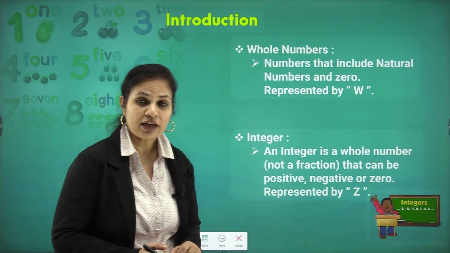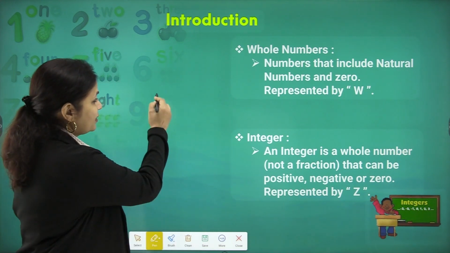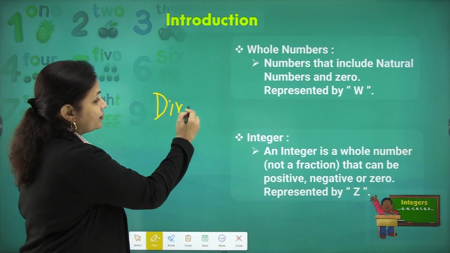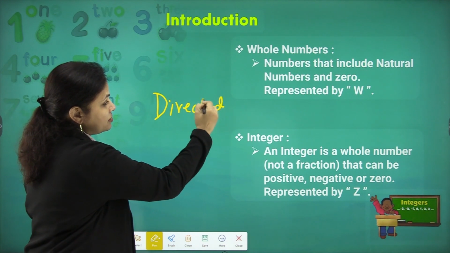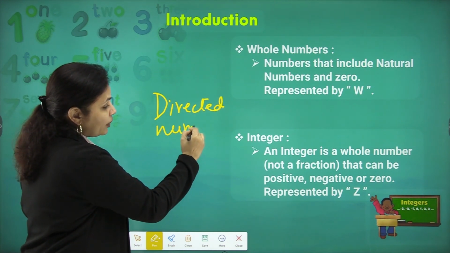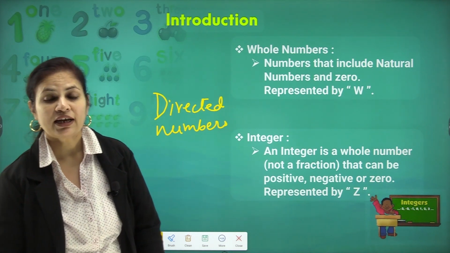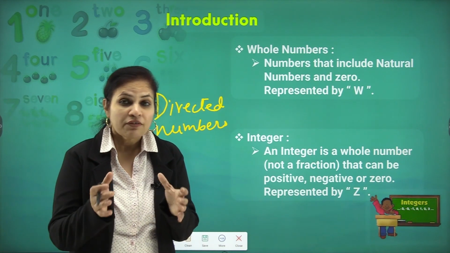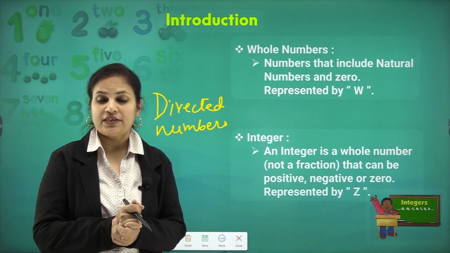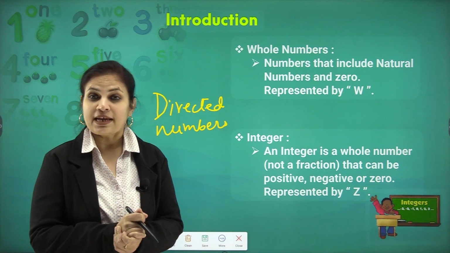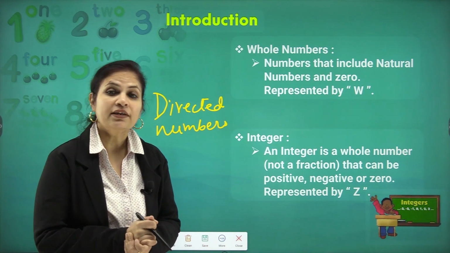These negative values are also known as directed numbers. Now, why do we call them directed numbers? Because these negative values are just an indication of direction. For example, if I tell you move 5 steps, my sentence would be incomplete.